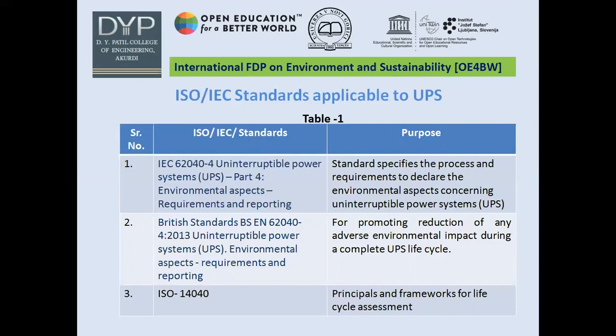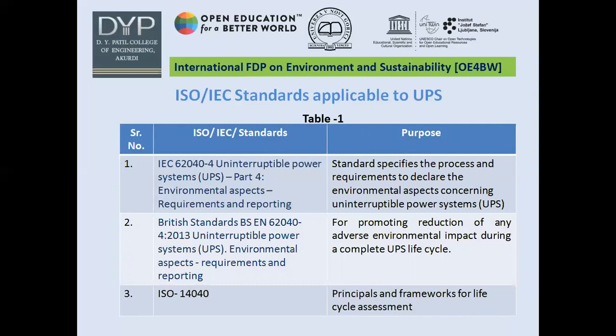Talking about ISO and IEC standards applicable to UPS, this Table 1 gives the standards and their purpose. IEC standard 62040-4 for uninterruptible power systems, UPS part 4. This standard covers the environmental aspects, requirement and reporting. This standard is in harmony with all other standards such as ISO standards applicable for environmental management studies. The same standard is adopted by the British standard as BS EN 62040 for uninterrupted power supplies.